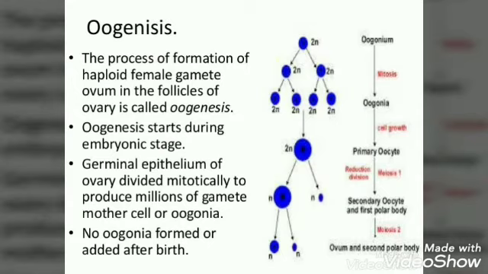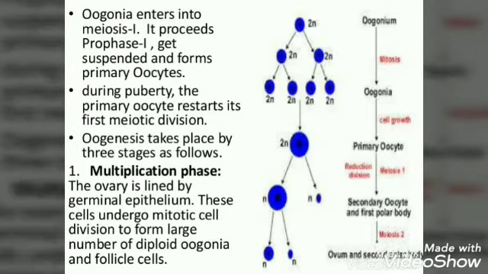Oogenesis. The process of formation of the haploid female gamete or ovum in the follicles of the ovary is called oogenesis. Oogenesis starts during the embryonic stage. The germinal epithelium of the ovary divides mitotically to produce millions of gamete mother cells or oogonia. No oogonia are formed or added after birth. Oogonia enter into meiosis 1 and proceed to prophase 1, where they get suspended and form primary oocytes. During puberty, the primary oocyte restarts its first meiotic division.